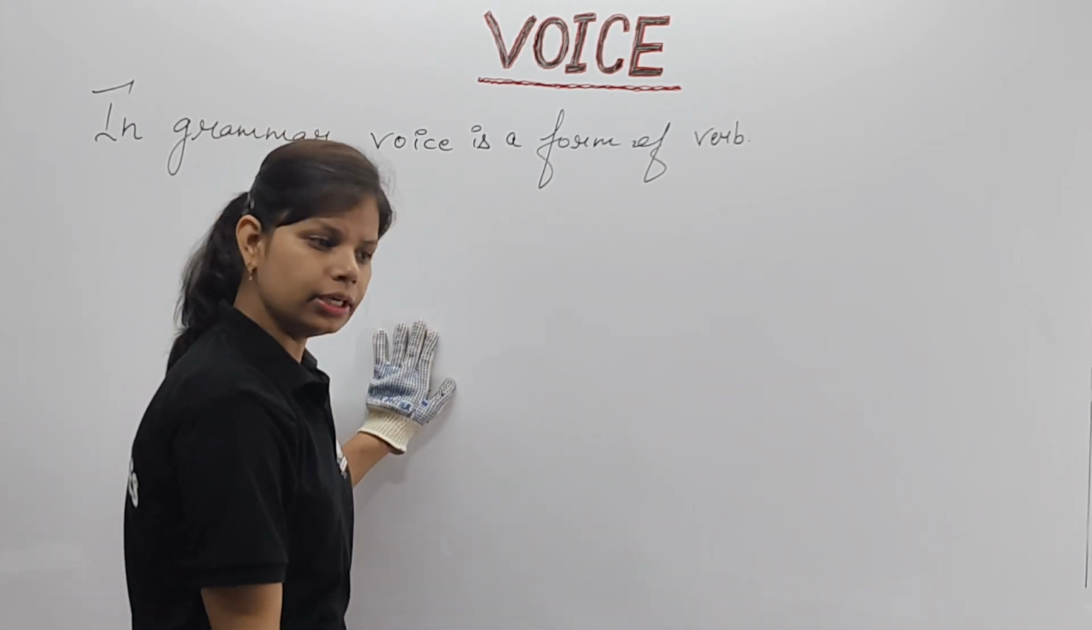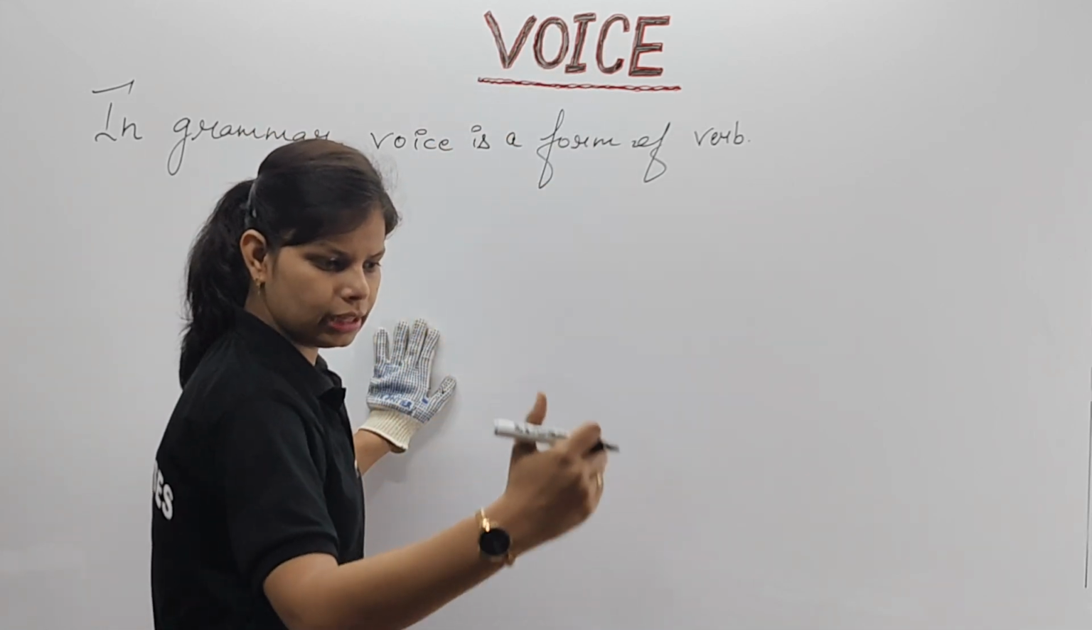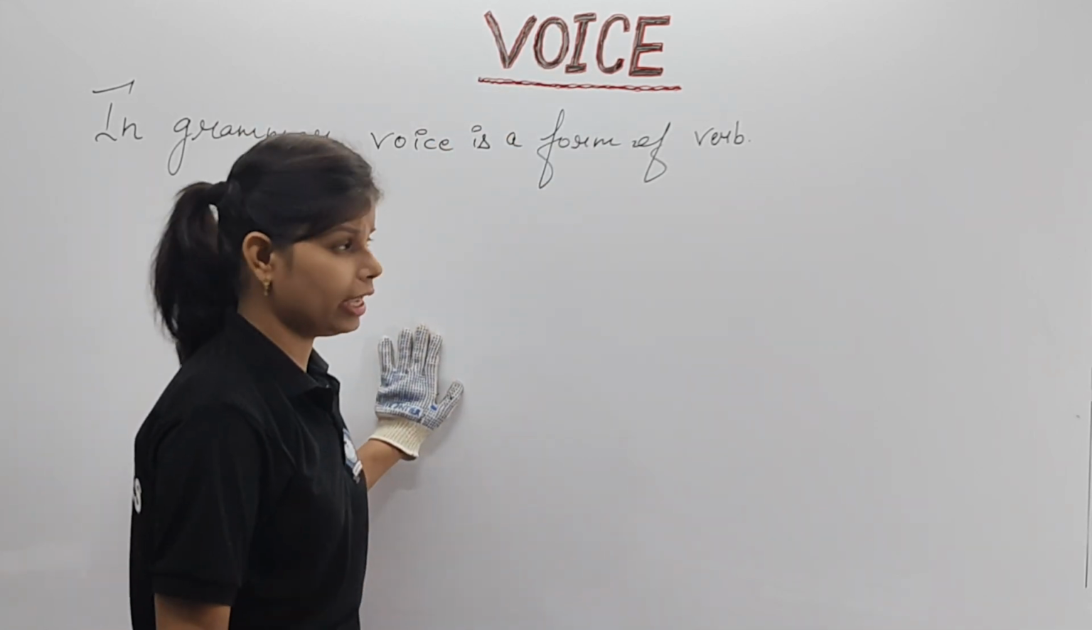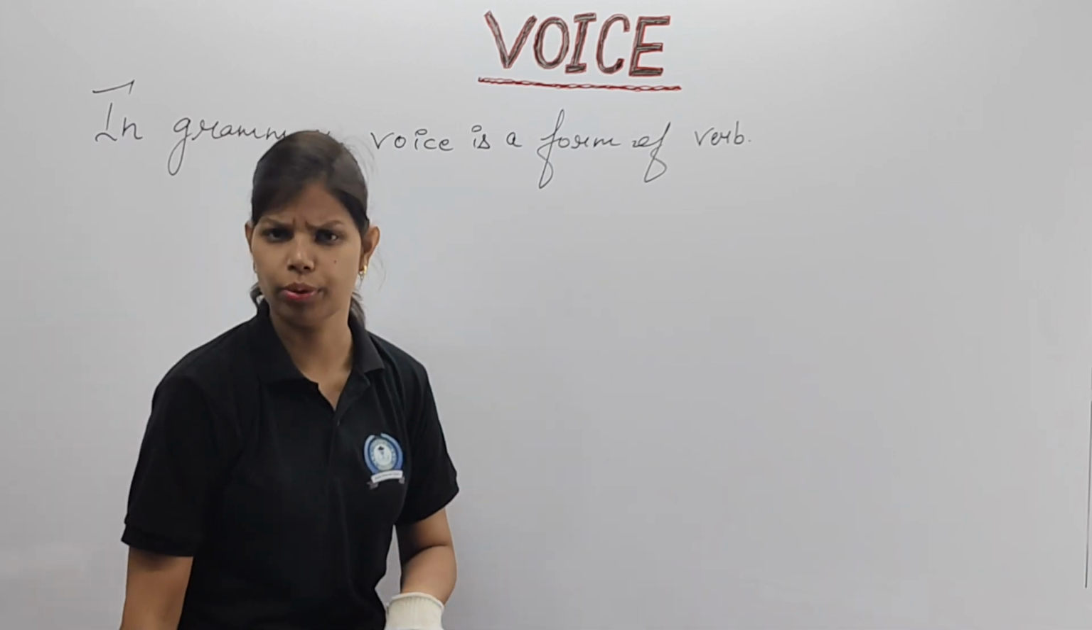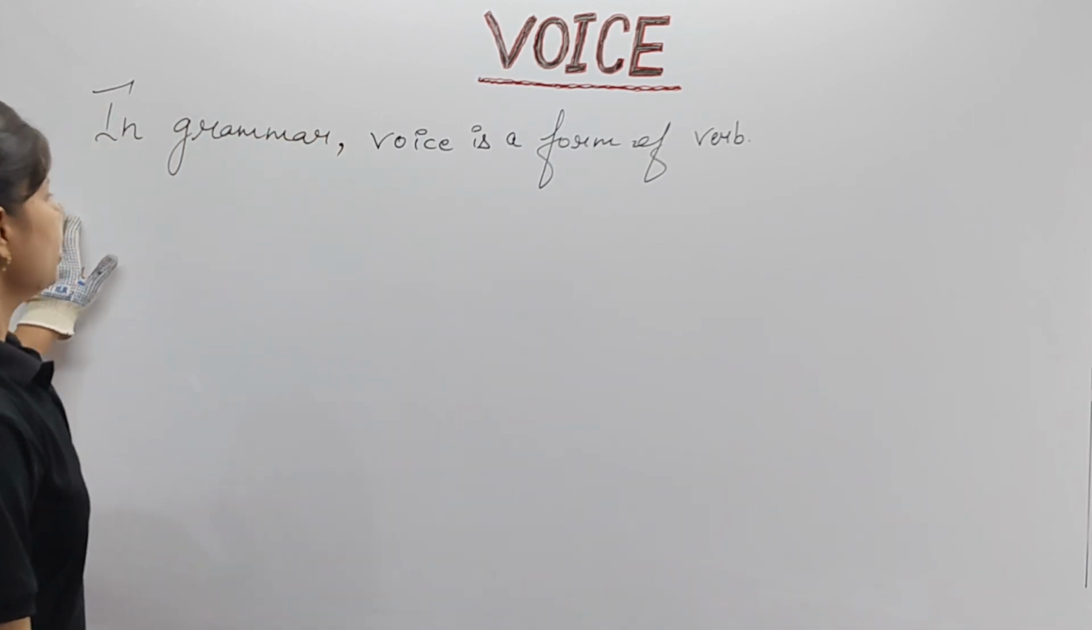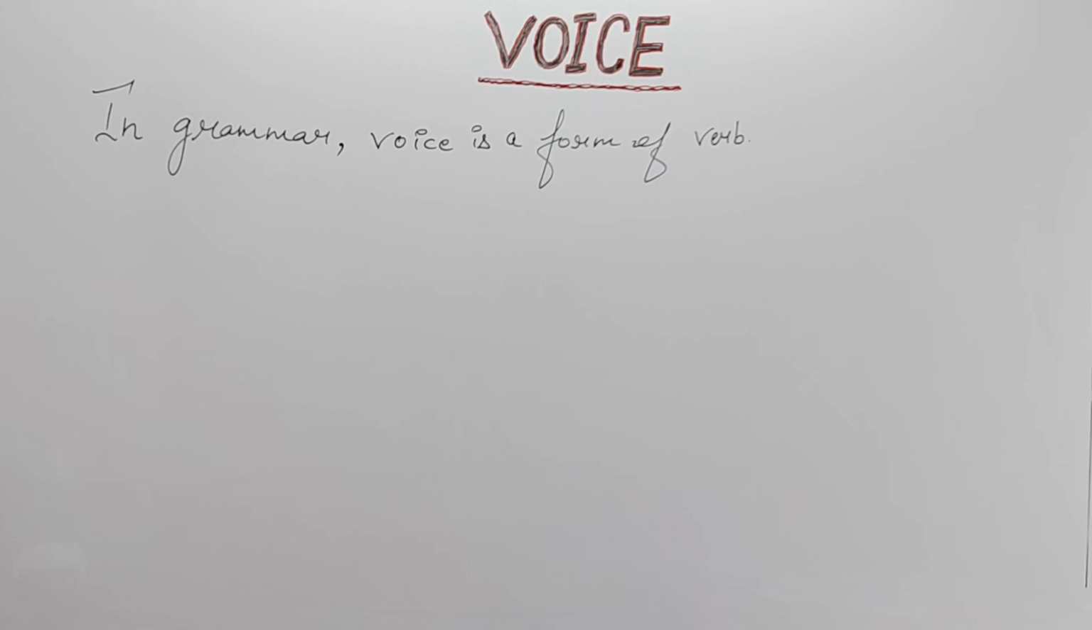Only the things are different. There we are using the first, second, third and fourth form. Here also we are going to see which form of verb we are going to use. So let's continue. In grammar, voice is a form of verb. Second, you are going to write. First, you can highlight and write this first one.